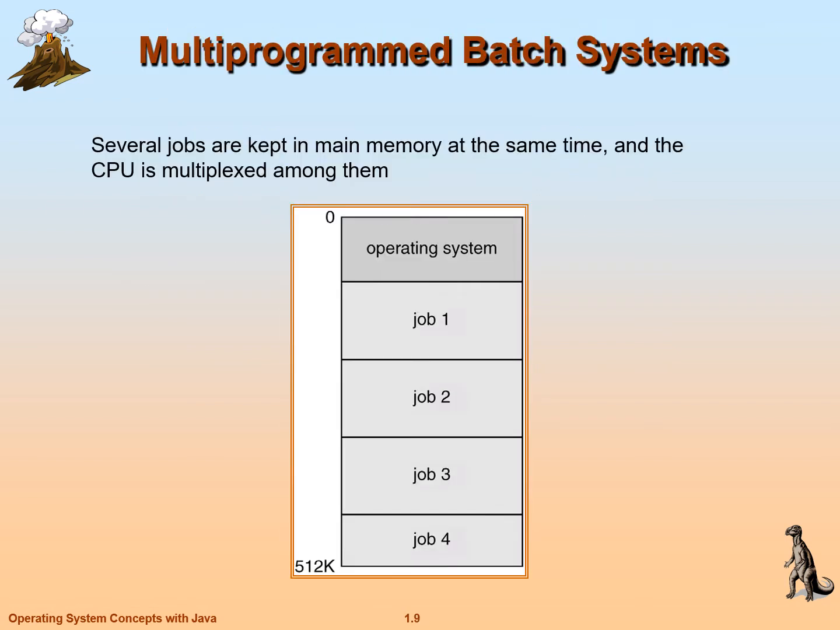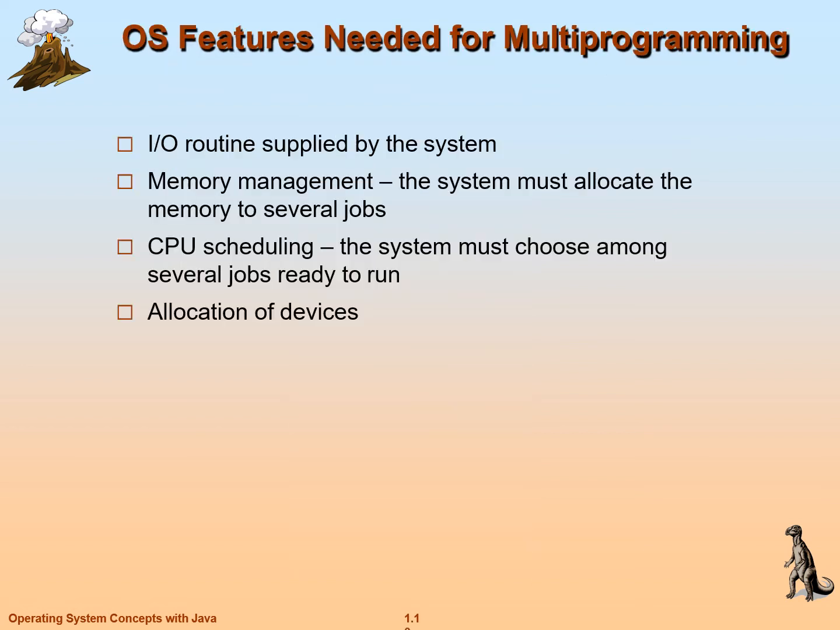Here there is only one job, whereas in multi-programming there are several jobs, so the CPU can run several jobs at a time. What are the operating system features needed for multi-programming? Why is multi-programming needed? Number one, I/O routine supplied by the system. Number two, memory management. Number three, CPU scheduling.